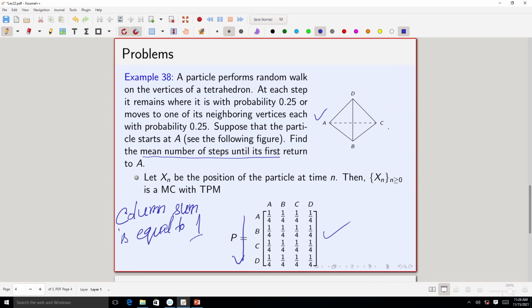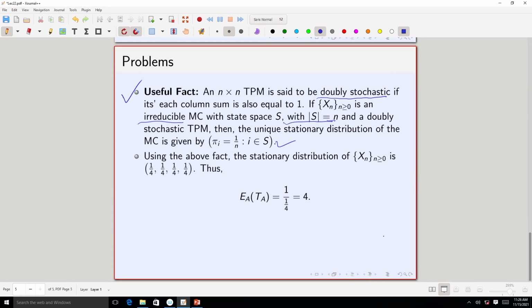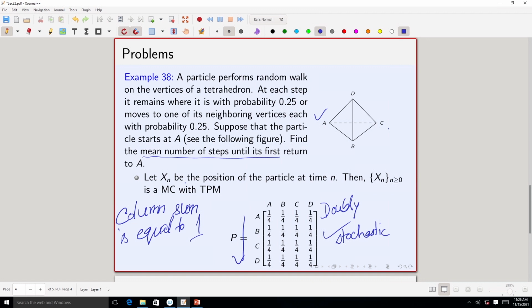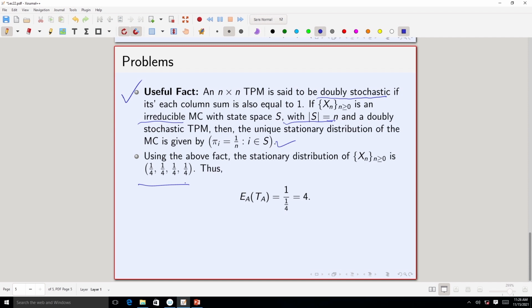But now, for this particular example, this transition probability matrix is doubly stochastic. Right. So, using this useful fact, we get that the stationary distribution is this, because here the cardinality of the state space is 4, because the states are A, B, C and D. So, the stationary distribution is 1 by 4, 1 by 4, 1 by 4 and 1 by 4.